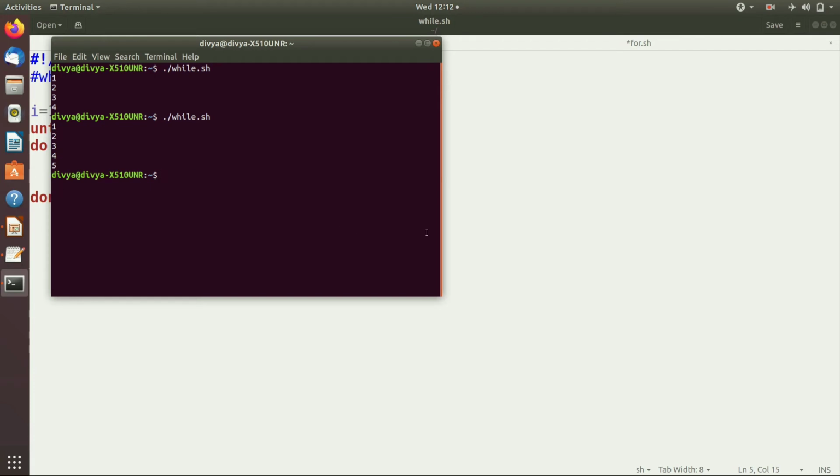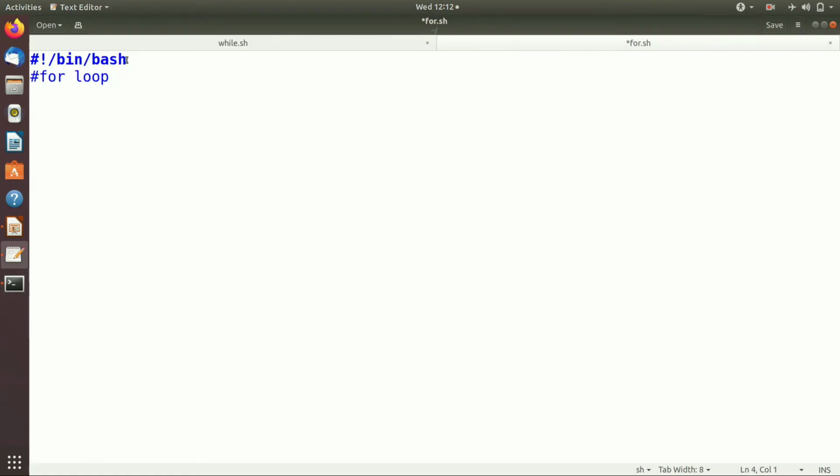Similarly, we will see how to use the for loop in shell scripting. This is the shebang symbol and this is a comment, for loop. We write the for loop like this: for, then variable denoted by var, in 1 space 2 space 3 space 4 space 5 space 6 space 7 space 8 space 9 space 10.